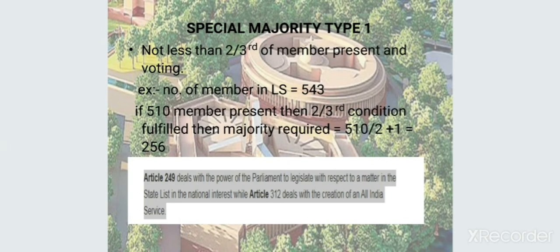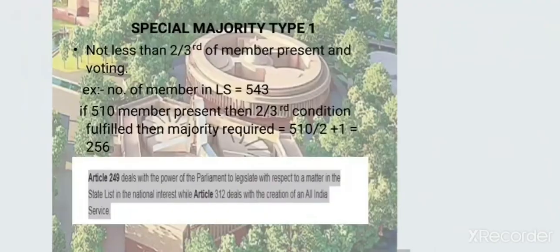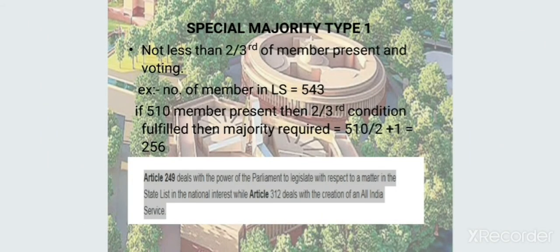What is the special majority? Special majority has three types. We have told you about it earlier. Now, special majority of type 1, type 2 and type 3. What is special majority of type 1? Here the only requirement is two-thirds of members present and voting on the issue.